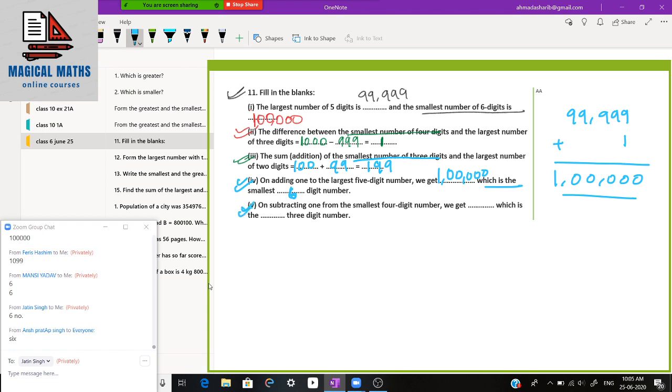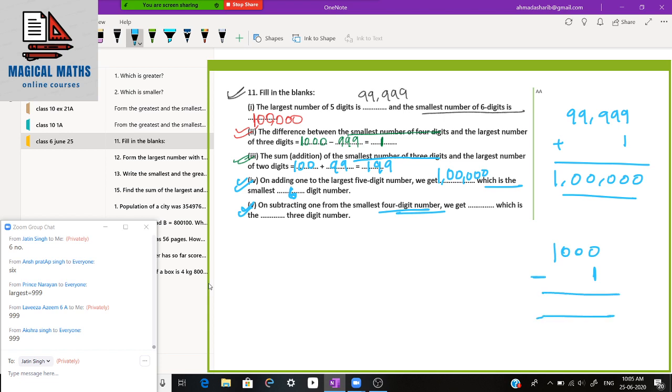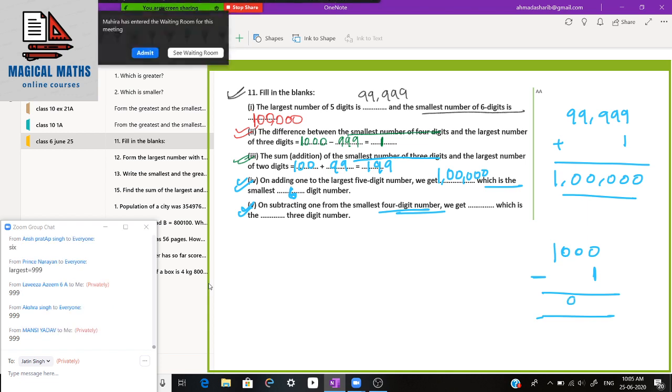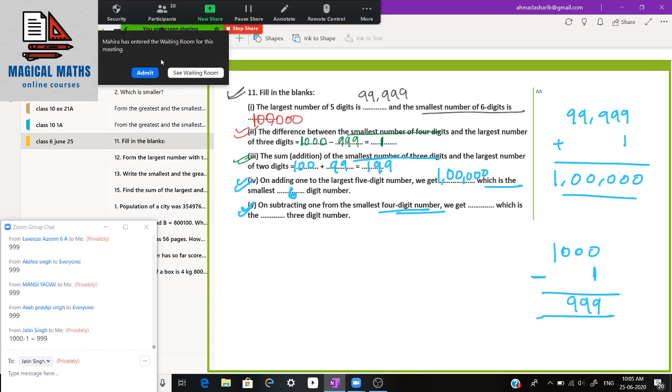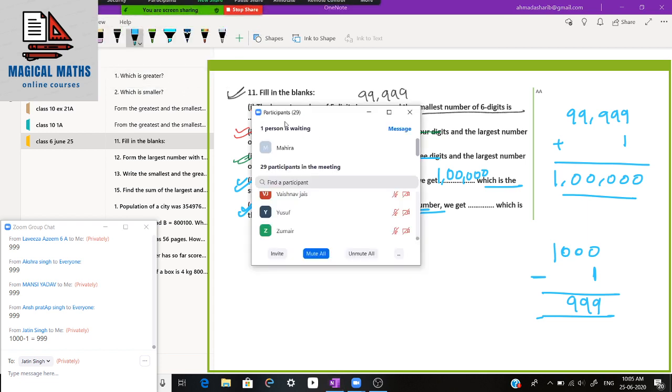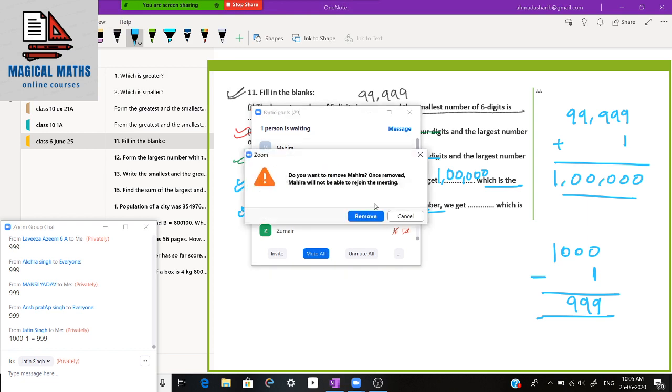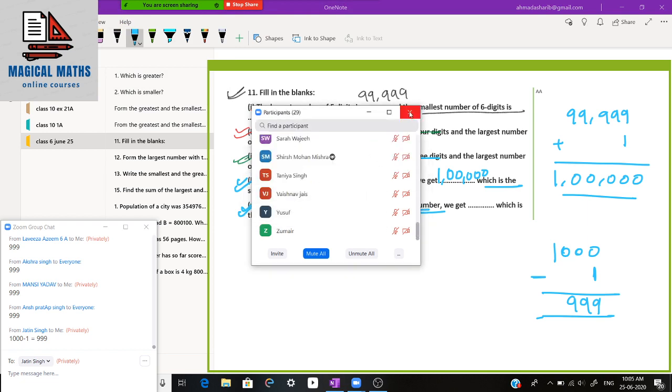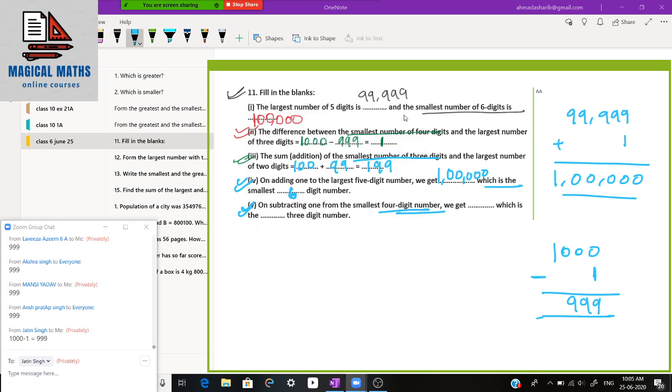Now 5. On subtracting 1 from the smallest 4 digit number. So what is the smallest 4 digit number? This is the smallest 4 digit number. And if you subtract 1 from it, what will you get? 999 you will get. Is it clear?